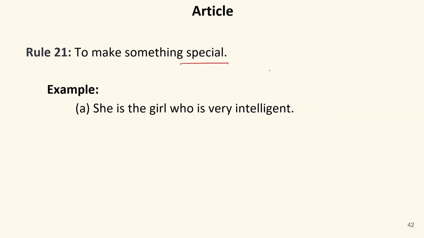To make something special. Now, if we want to make anything particular, I told you before as well that if a thing is used in a general sense, we don't use any article. But if it has been made particular, we use the before it. She is the girl who is very intelligent. It means I'm talking about this girl only. She is the particular girl whom I'm talking about. So I use the before it. She is the girl who is very intelligent.